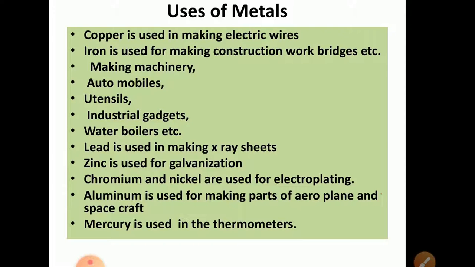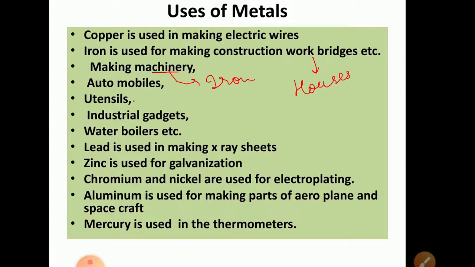Now let us come to the uses of metals. Copper is used for electric wires. Iron is used for construction of bridges, etc. Not only on bridges, it is used at our homes also. If you have seen the construction of a house, that saria and all that comes, it is made up of iron only. If we talk about making machinery, machineries are also made of iron.